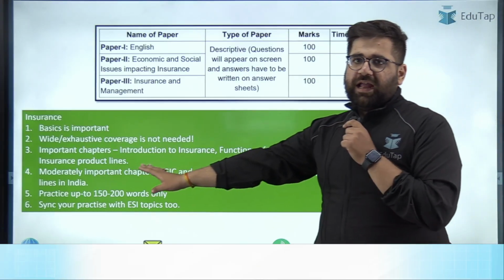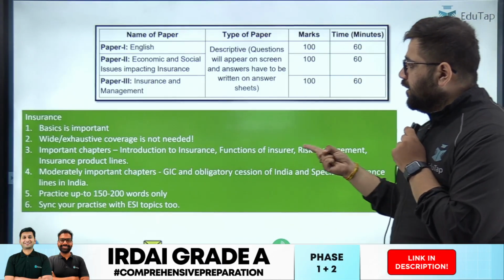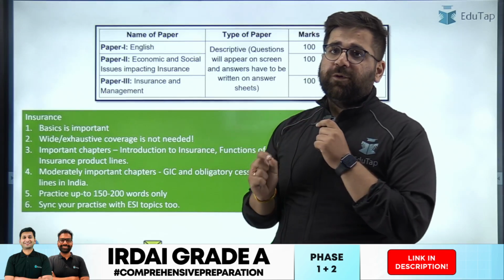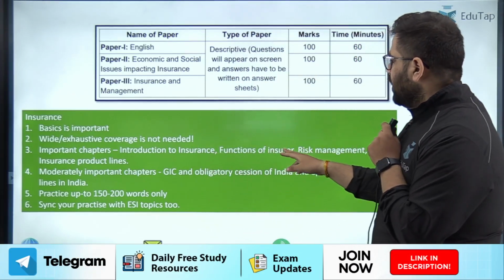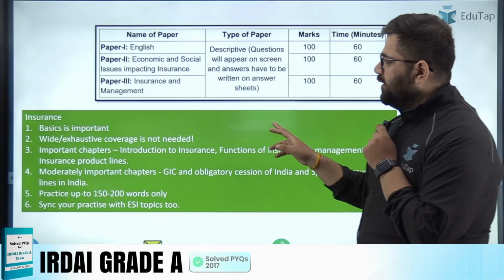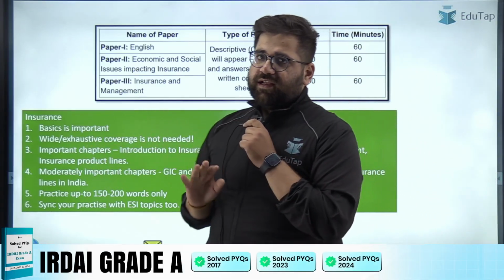Important chapters of IDI in insurance include Introduction to Insurance. In this, you have to study the topic of principles of insurance. Every now and then a question is appearing from that topic. Functions of insurance, risk management, and insurance production line. These are again important topics.